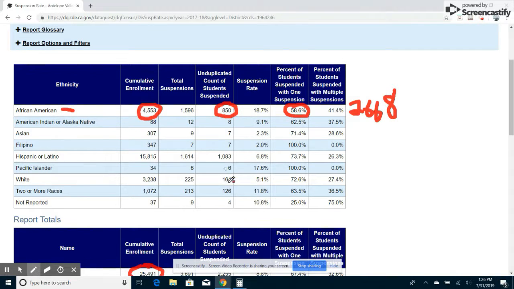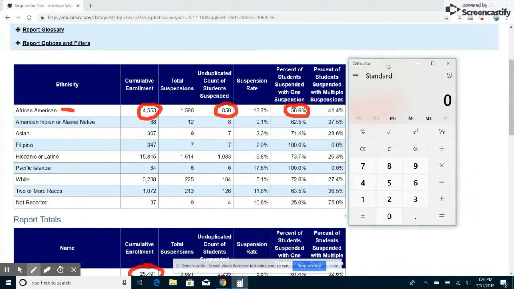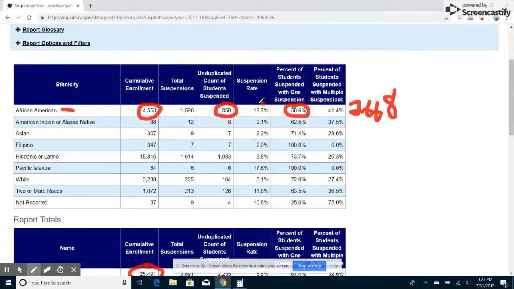And we can see that because if we pull up our calculator again and we take the 850 students, the unduplicated number who were suspended, and we divide it by the 4,553, then we can see that that is that 18.7% rounded off that we get right here. That's what this is telling us. 18.7% of students in that category were suspended. It is not 2,668 students. Those are vastly different numbers.